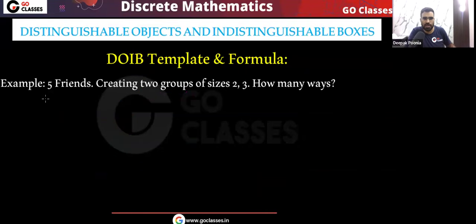Okay, very simple. Let's solve this question. 5 friends, we need to create 2 groups of size 2, 3. How many ways are there?